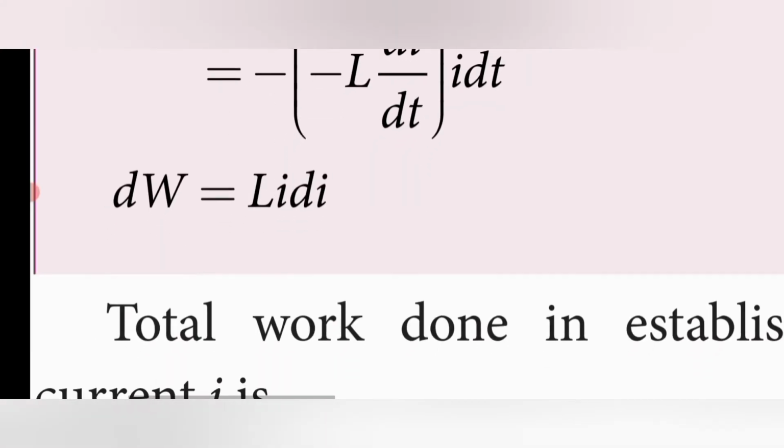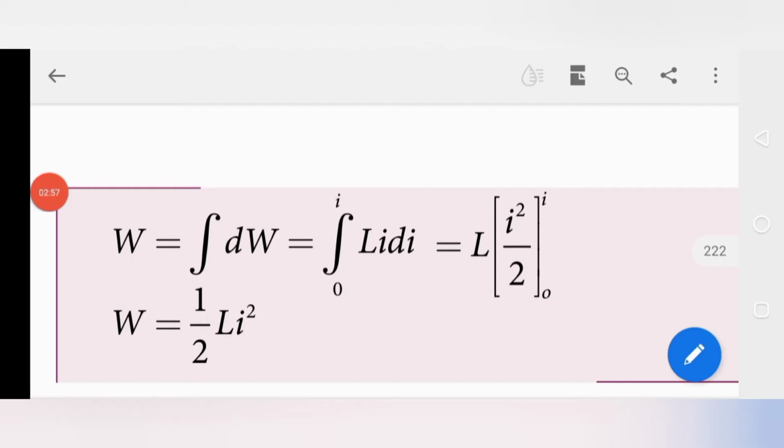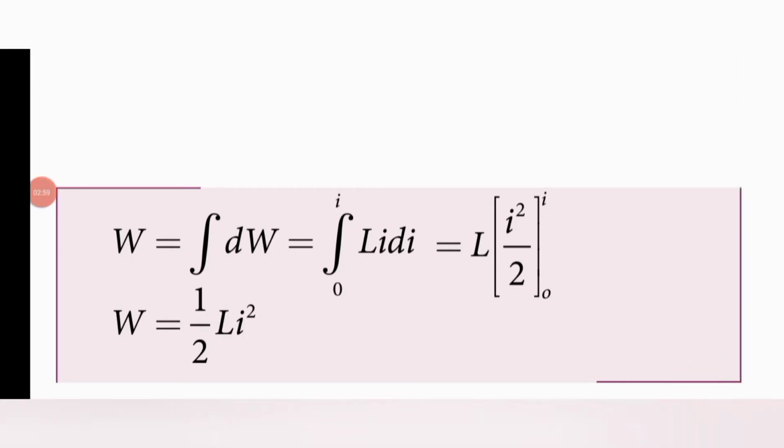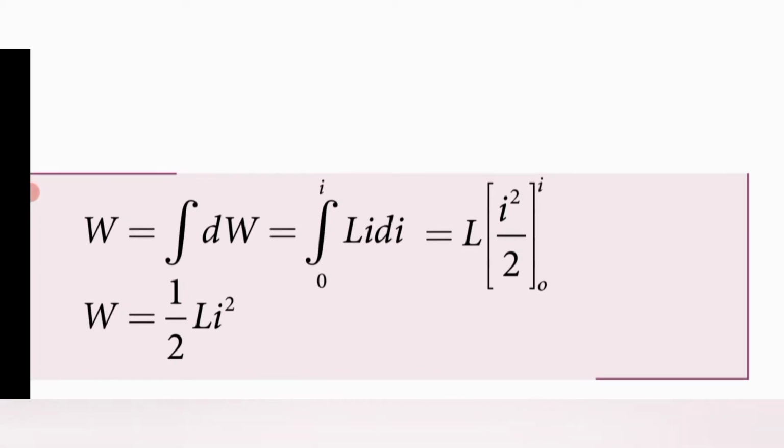Now we have to find the total work done, which means integrating on both sides. The integration of dW is W, which is equal to, on the right-hand side, the integration from 0 to the maximum value I of L I di. Here L is a constant, so take it out, leaving L times the integration of I di. This is like the integration of x dx.